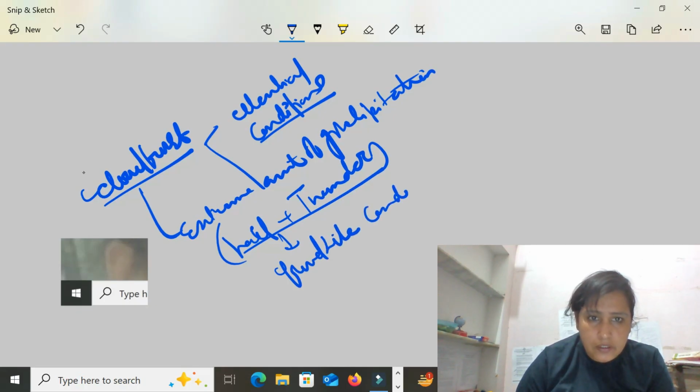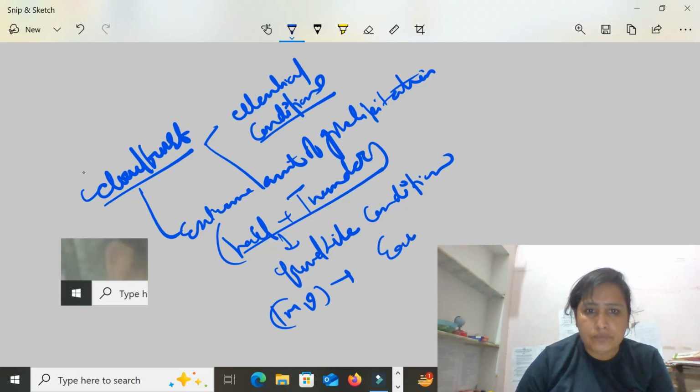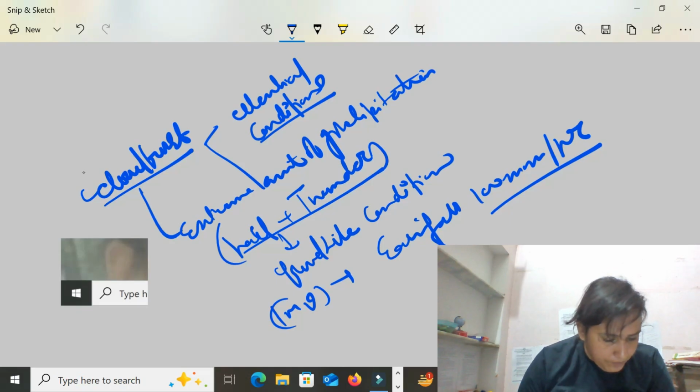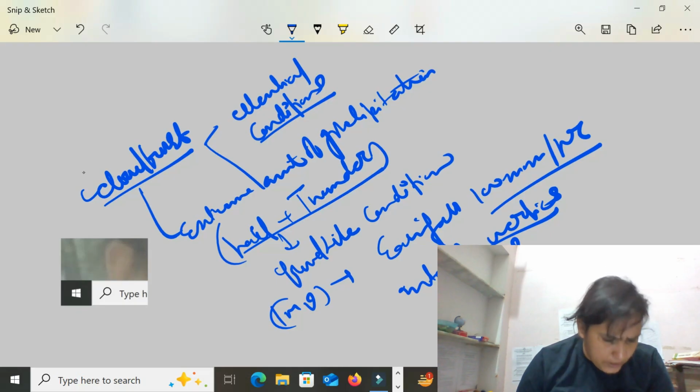It lasts no longer than a few minutes but is capable of creating flood-like conditions. According to the IMD, a rainfall rate equal to or greater than 100 mm per hour is a cloudburst. If rainfall is more than 100 mm per hour, it is known as a cloudburst.